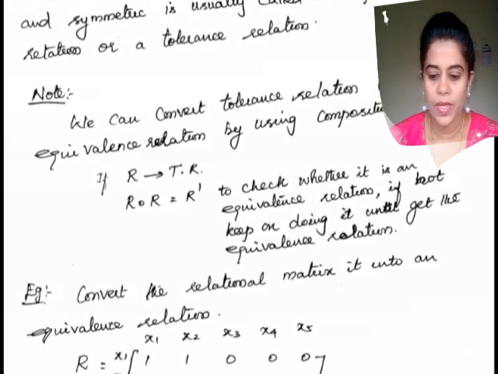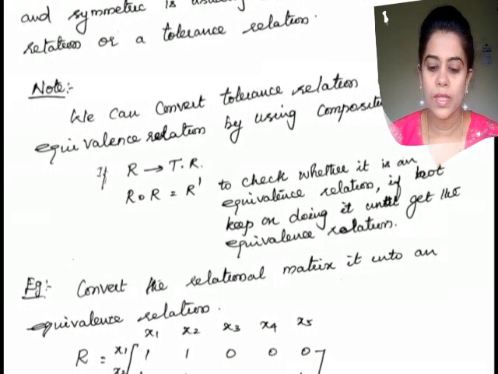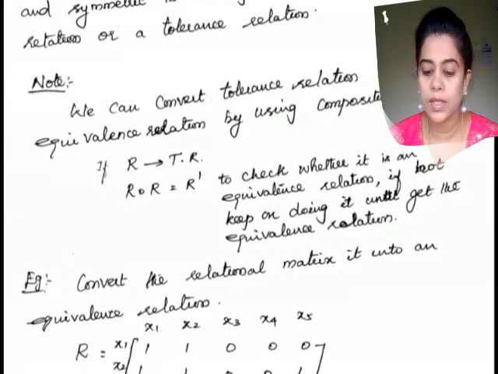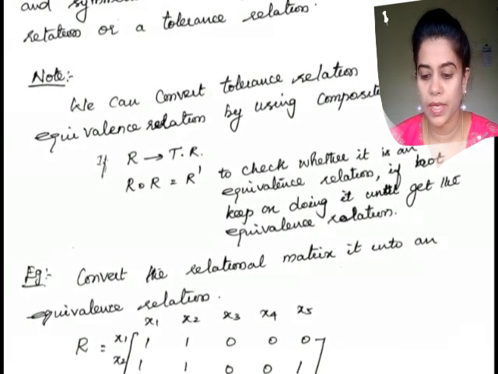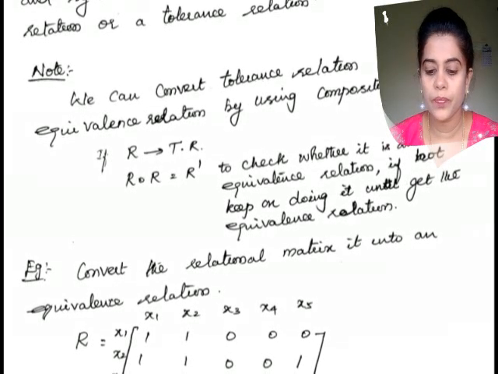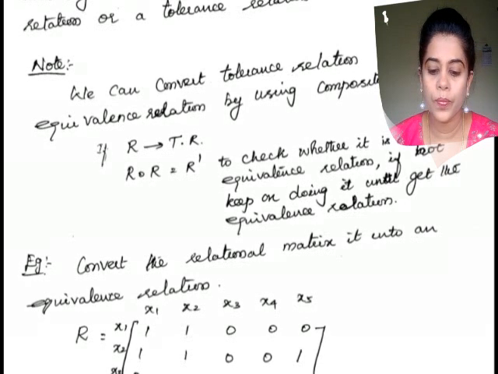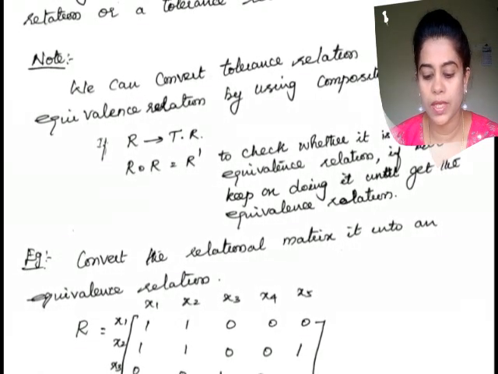So let us have the problem. The given problem is to convert the relational matrix into an equivalence relation, which means they have given the relational matrix of a crisp binary relation that is going to be converted into a crisp equivalence relation.